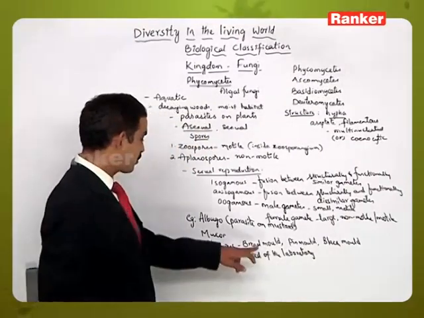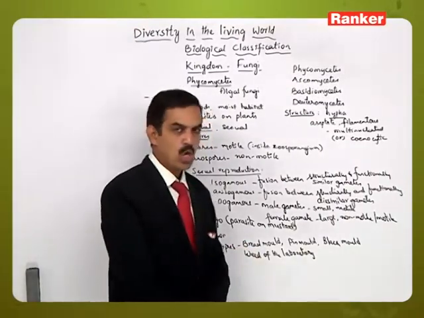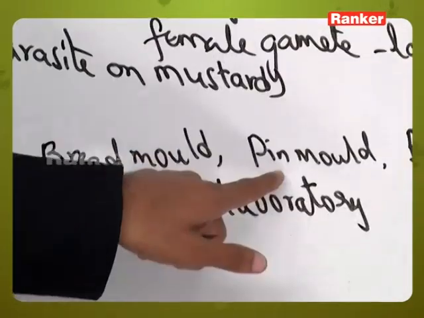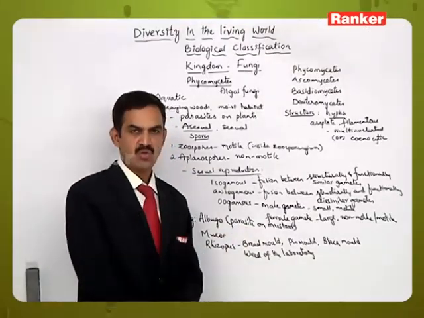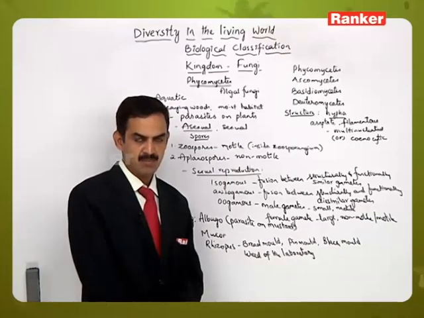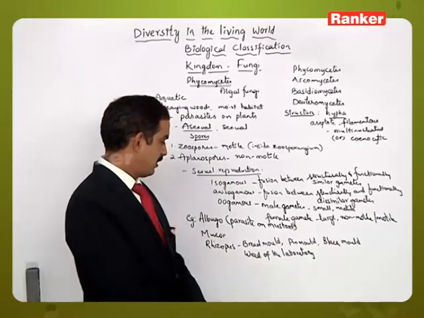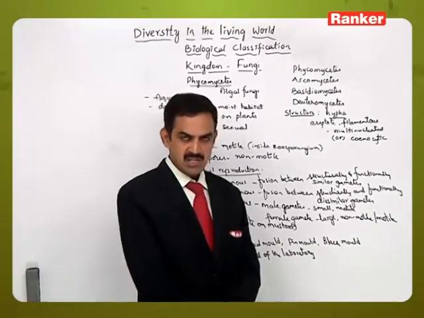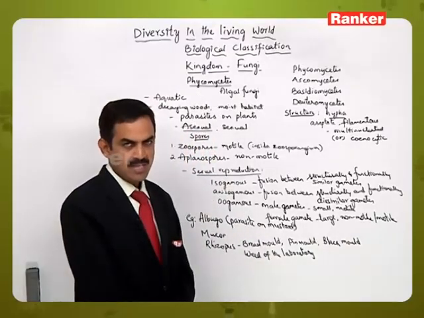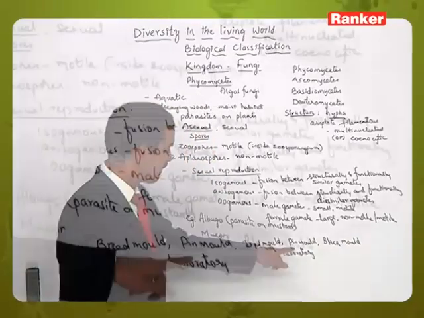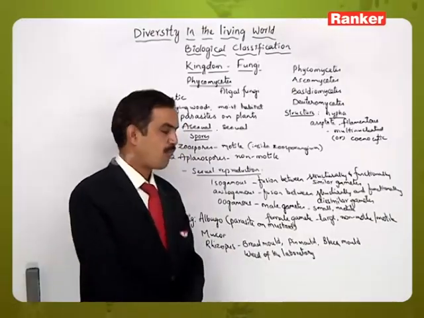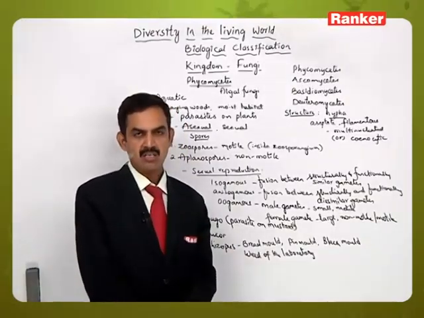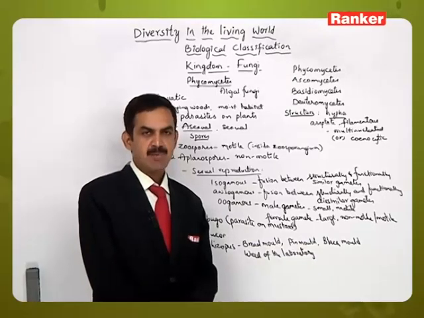So why it is called bread mold means it will grow on the stale bread. Pin mold means the Rhizopus will produce asexual structures called sporangiophore and sporangium. Both the structures appear to be like a pin and the pin head. So that's why these are called pin mold. And the black mold, so the spores which are formed inside the sporangium are darkly stained and black in color.